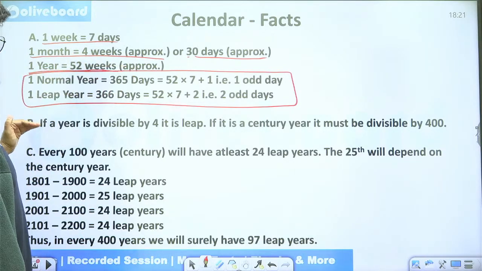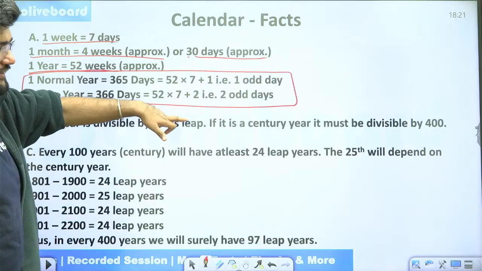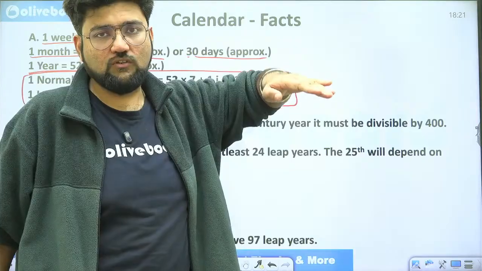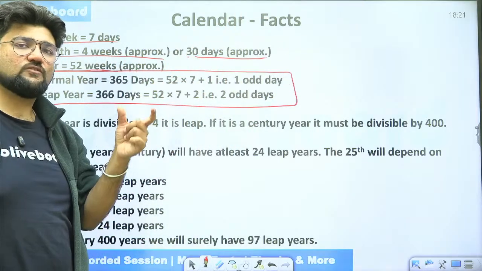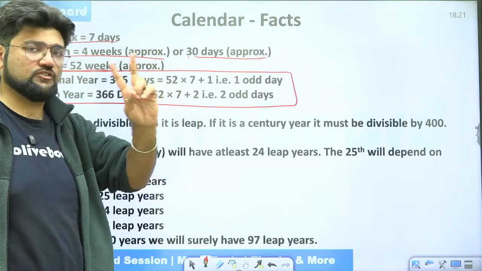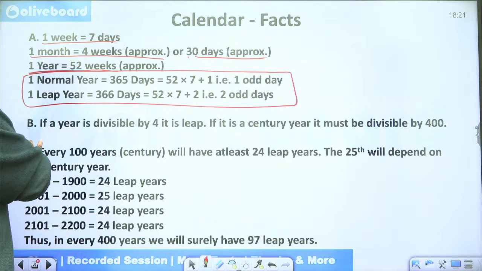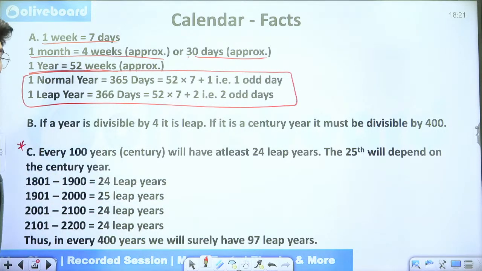Apart from that, we have already done this. If a year is divisible by 4, it is leap. If it is a century year, it must be divisible by 400. That means we cancel the 2 zeros out and we look for the divisibility of the first 2 digits of the year rather than the last 2 digits. Now this becomes an important concept. Why? I'll explain this to you.